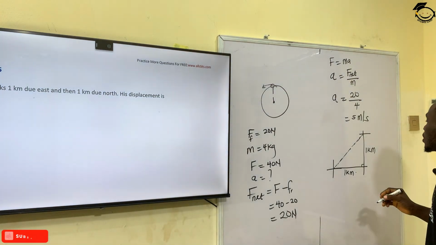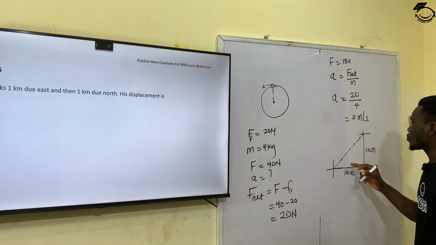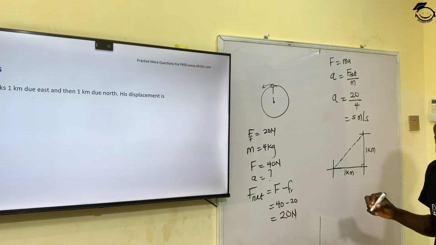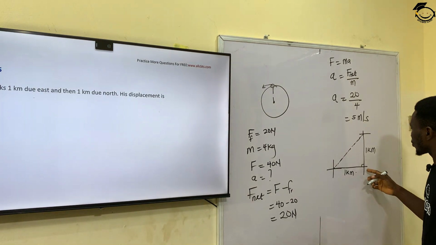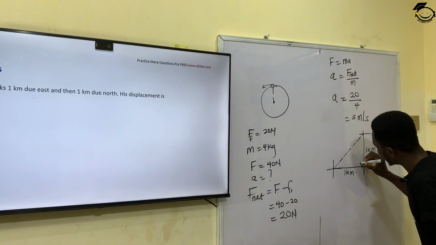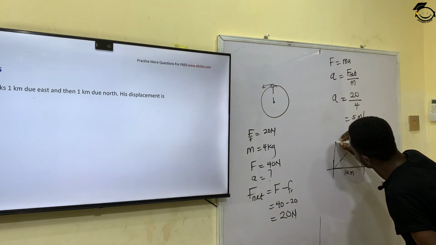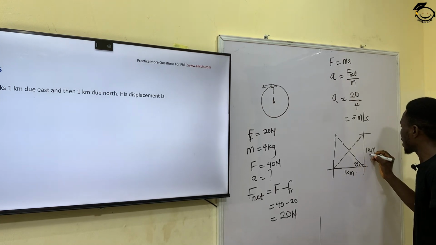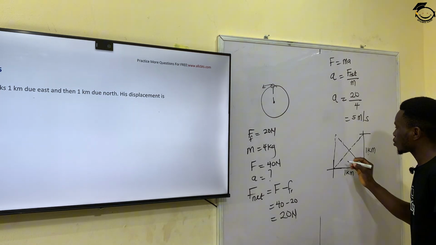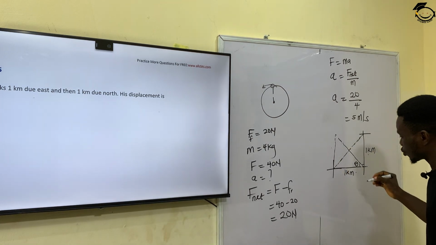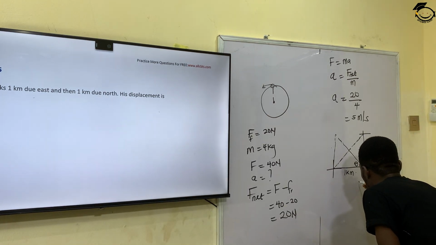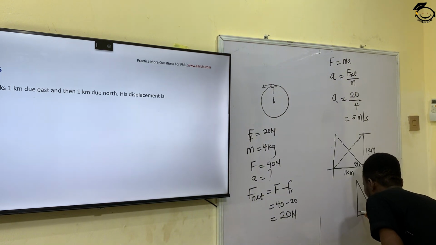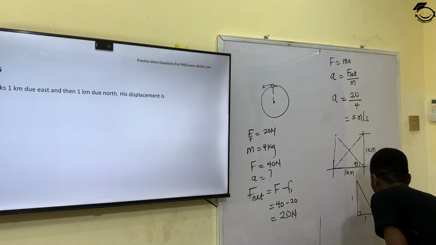In order for us to find the displacement of the man, I have to find the distance between the starting point of the man and the current position of the man, and in what direction. So if I trace this down to this point, this angle here is my theta. And if here is 1 kilometer, automatically here will also be 1 kilometer. So I'll be having a triangle that looks this way. This is a right-angled triangle. Here is 1, this is also 1, and this is theta.